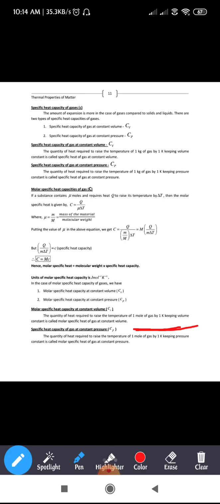Okay. Rest of the thing is same. In addition to that you are adding constant volume there. Similarly, coming to the specific heat capacity of a gas at constant pressure, it is the amount of heat required to raise the temperature of 1 mole of gas by 1 Kelvin keeping the pressure constant.